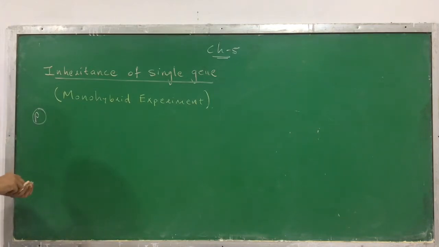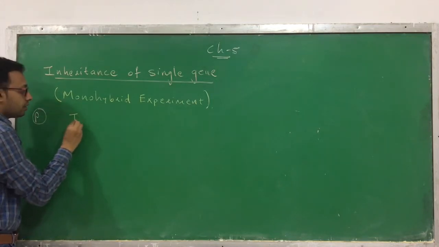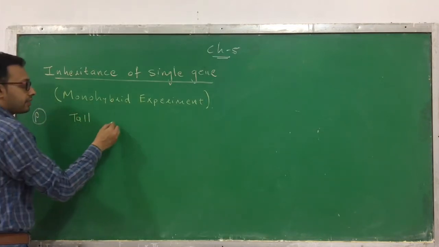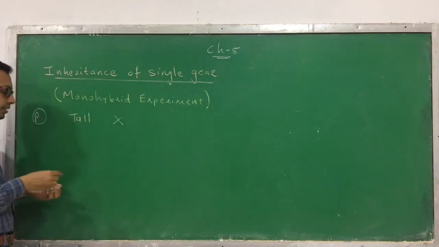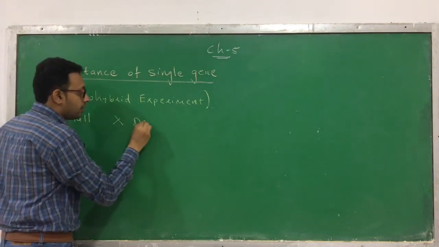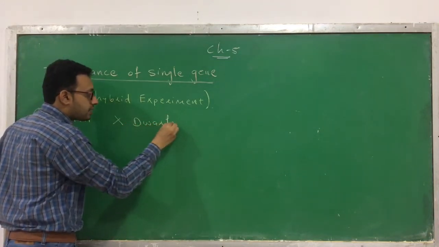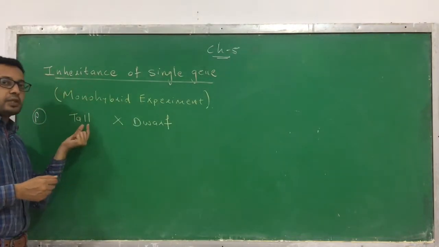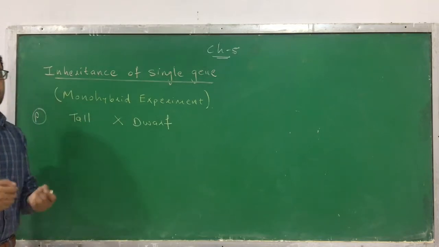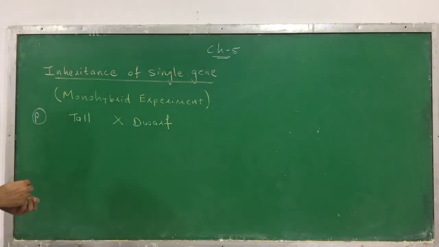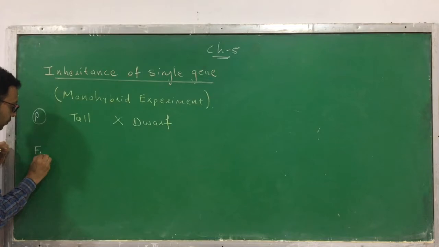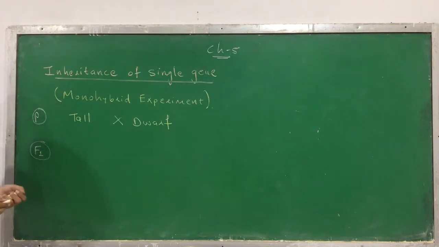In the parent generation, he took a tall garden pea plant, and he crossed this tall plant with a dwarf plant. Dwarf means a short plant. What he has done is crossing between the tall and the dwarf plant of a garden pea. By crossing this, he obtained the first generation, which we call the F1 generation.